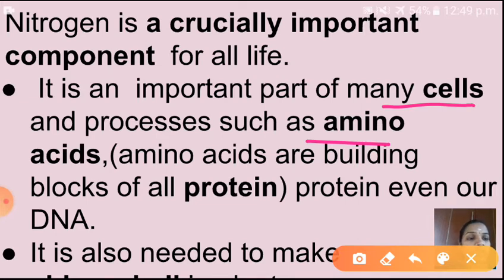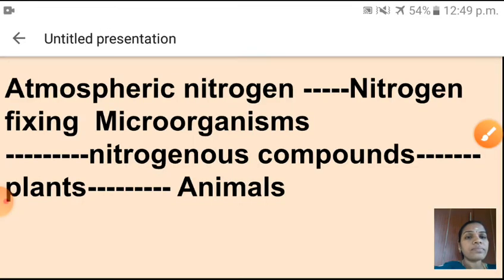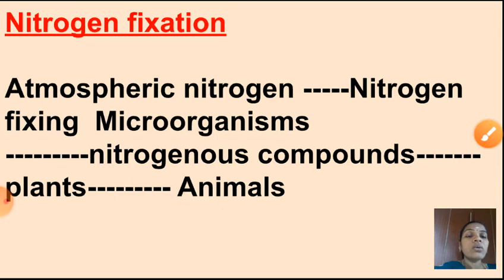DNA is a genetic material and nitrogen is also needed to make chlorophyll in plants. Chlorophyll is one of the important green pigments. It is present in where? Yes, plants. So that's why nitrogen is a crucial component for life, that means plants as well as animals.